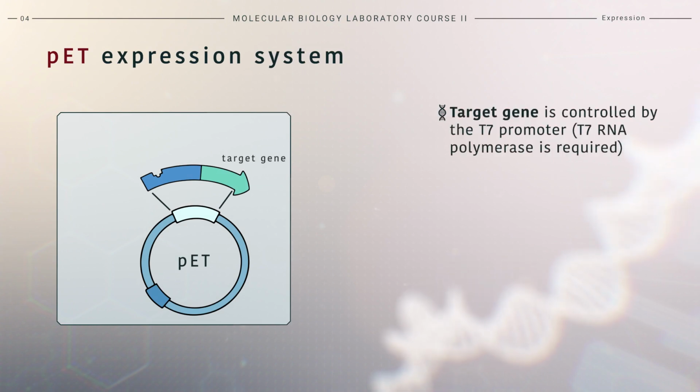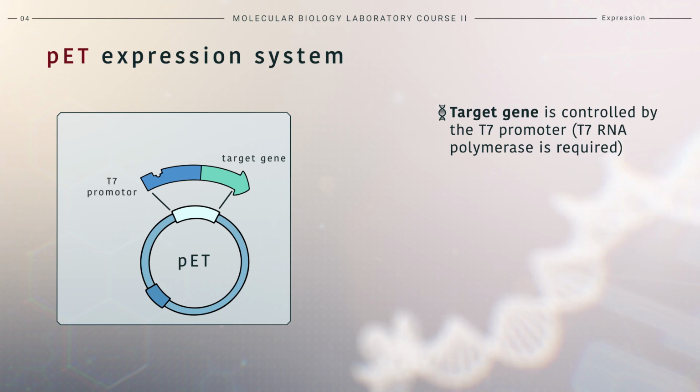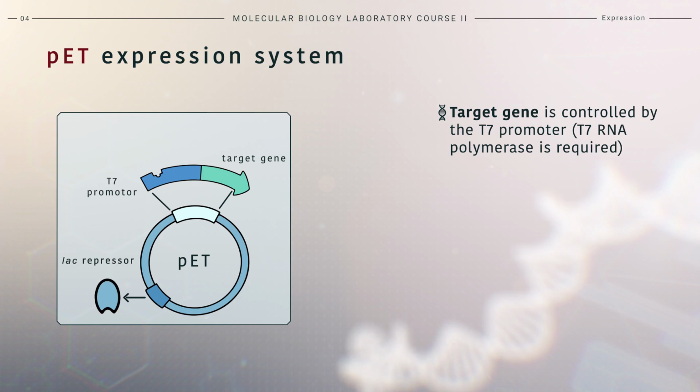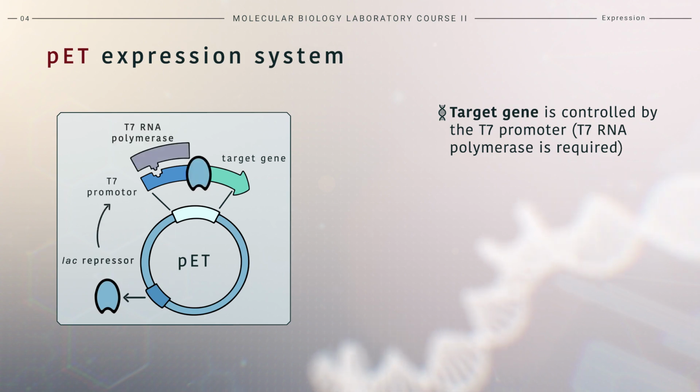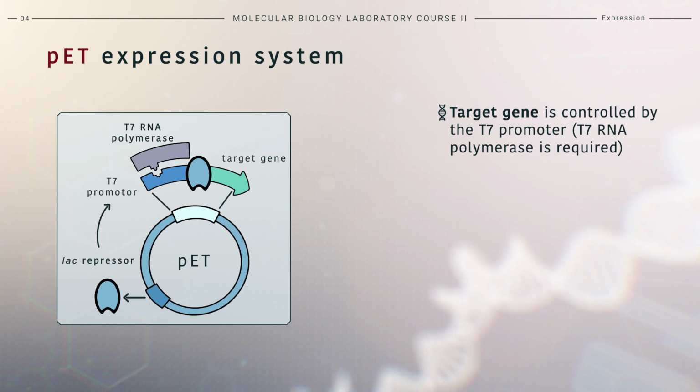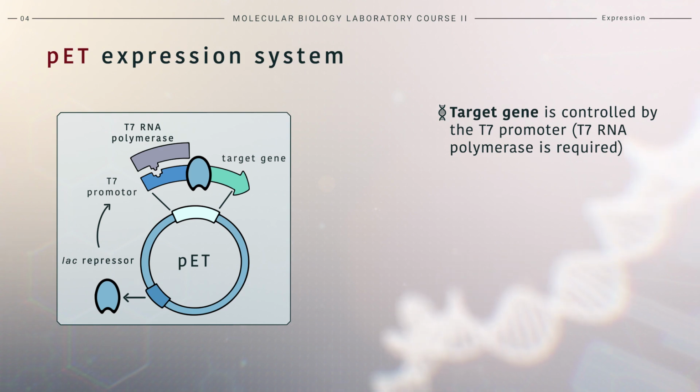Here the gene of interest is cloned downstream of a T7 promoter region, to which LacI, the Lac repressor, binds. T7 RNA polymerase is required for expression in this system. Similar to the naturally occurring Lac operon, RNA polymerase binds less efficiently in the presence of LacI, partially blocking expression.